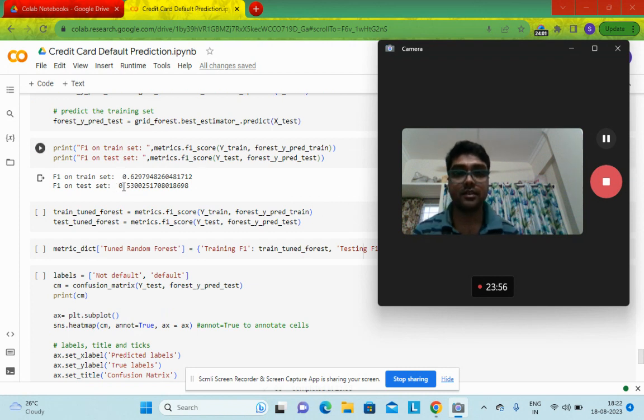It is 0.53 for the testing dataset, and for the trained dataset it is 0.62.